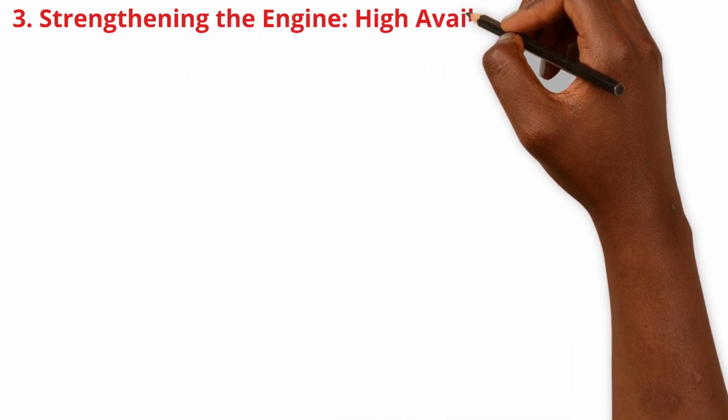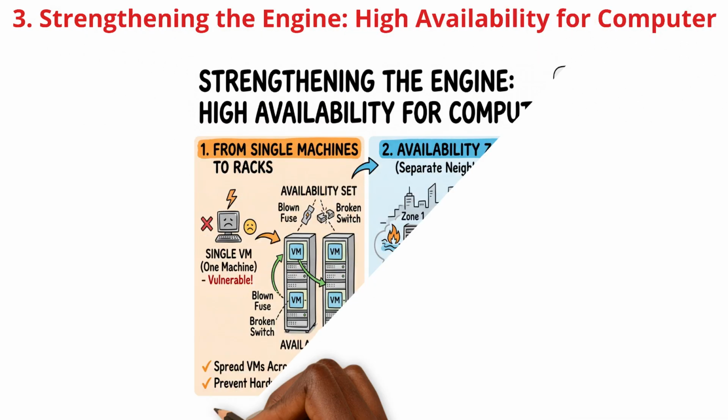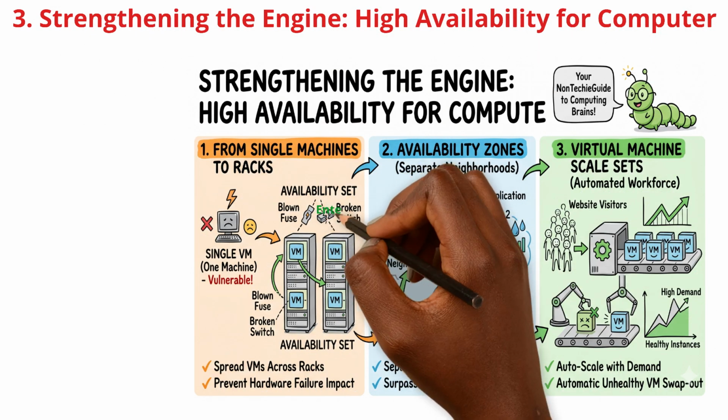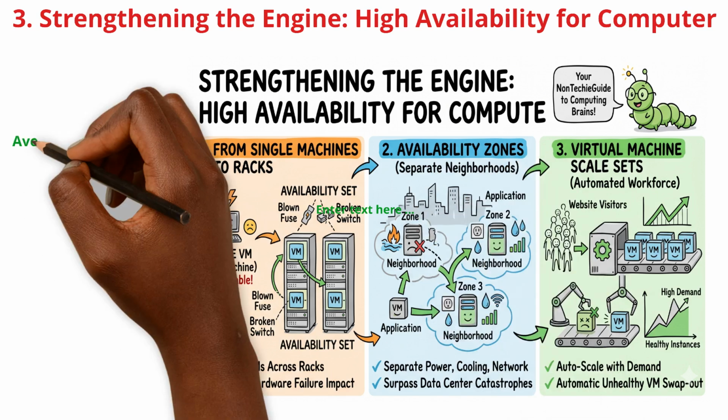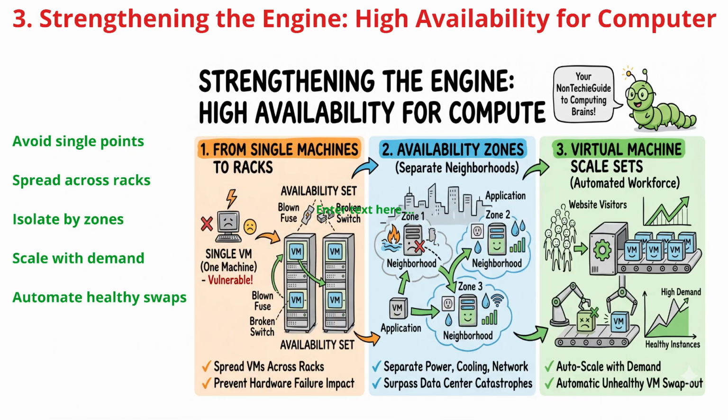Think of compute as the virtual brains of your application. If you rely on a single virtual machine, you're vulnerable to a hardware crash. To strengthen the engine, we use availability sets to spread your VMs across different physical racks, ensuring one blown fuse doesn't take you offline. For even better protection, we move to availability zones. These are like independent neighborhoods with their own power and cooling. If one neighborhood faces a disaster, the others keep running.